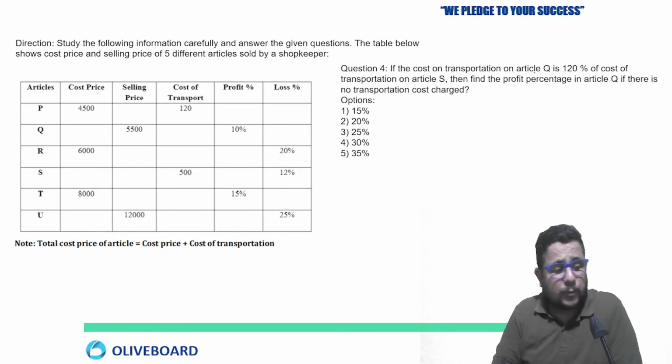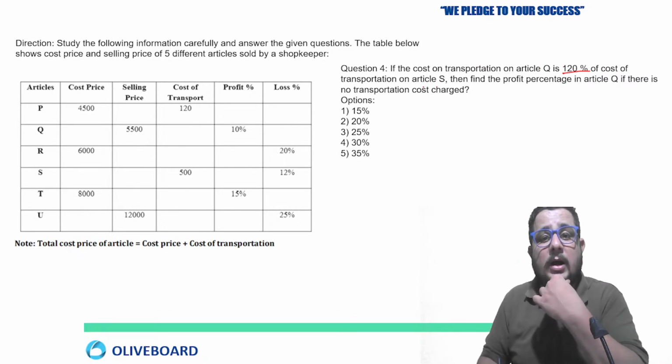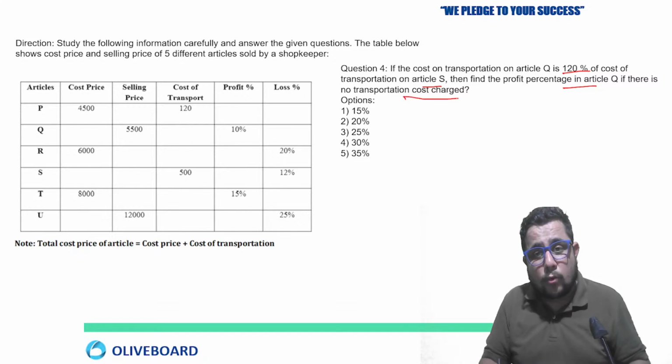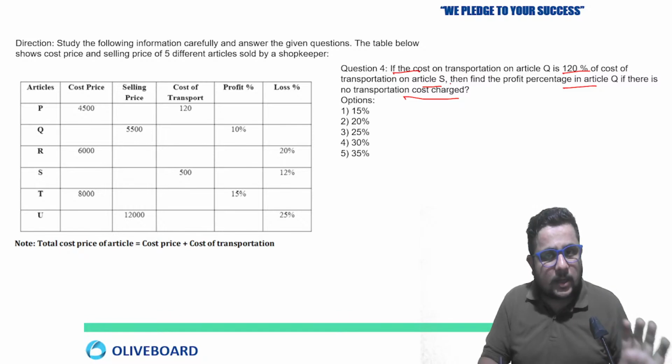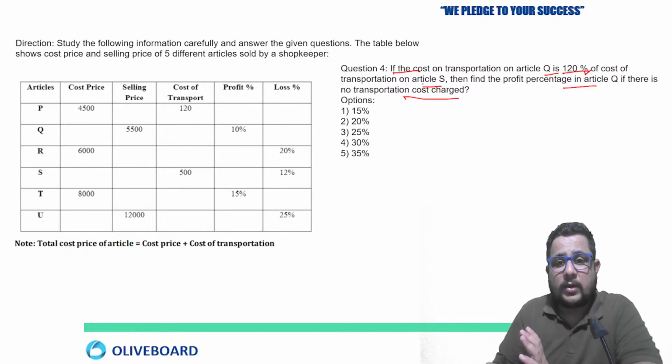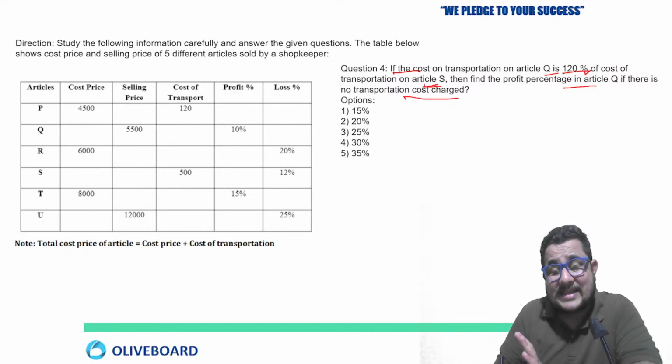If the cost of transportation on article Q is 120% of the cost of transportation on article S, then find the profit percentage of article Q if there is no transportation cost charged. So this is a very simple question. I am telling you the condition which is given. If the cost of transportation on article Q is 120% of the cost of transportation on article S, remember my point.